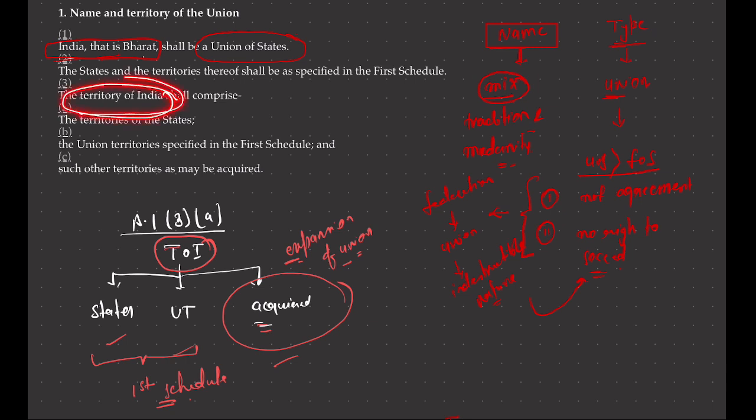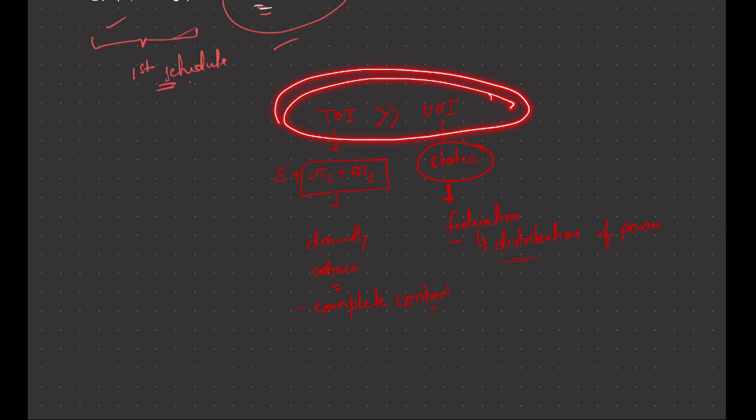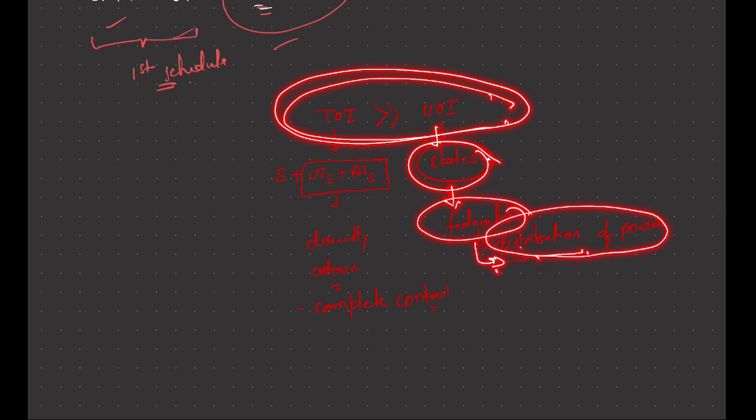Remember what all comes in the territory of India: states come, UTs come, acquired territories come. And territory of India is a wider expression than union of India, because in the Union we only have states, and only states constitute the federation, and there is a distribution of power with states only, not with UTs.